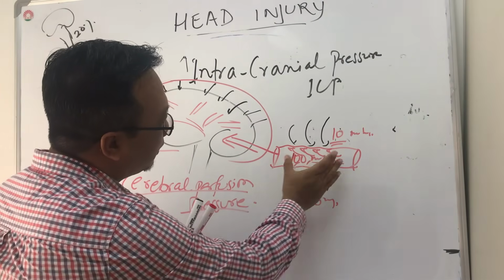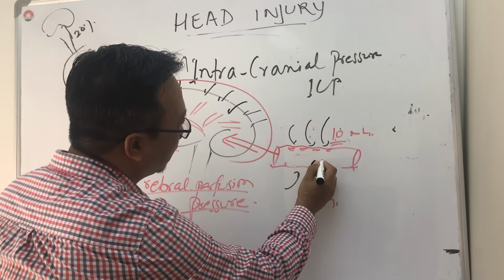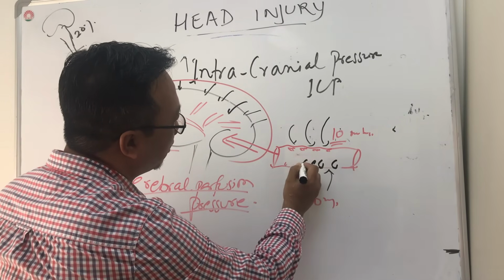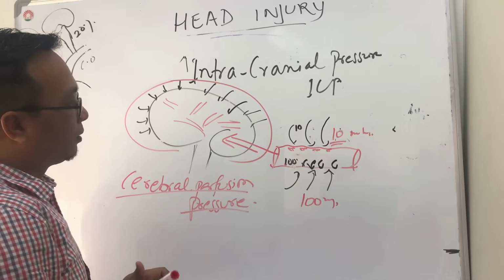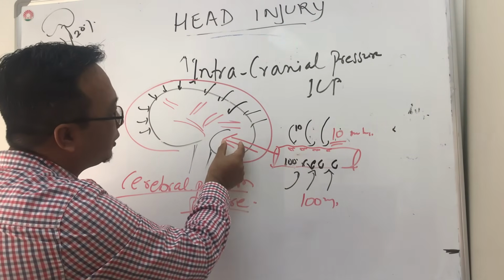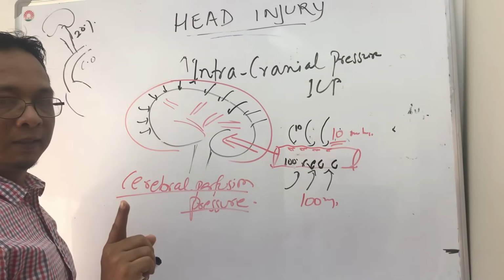Now look, there is a pressure of 100. Here it's giving a counter pressure, and this is 10. So what is the pressure that is reaching here? 100 minus 10, 90.